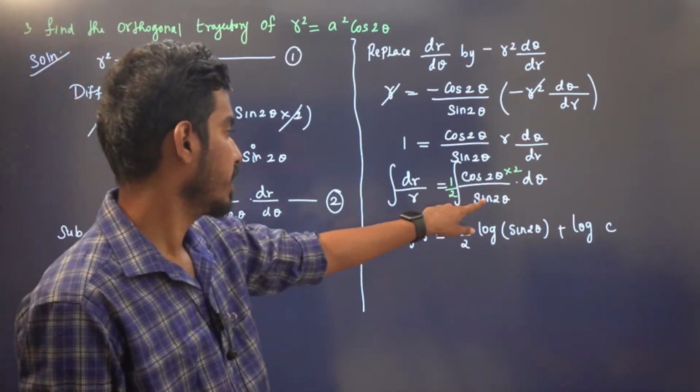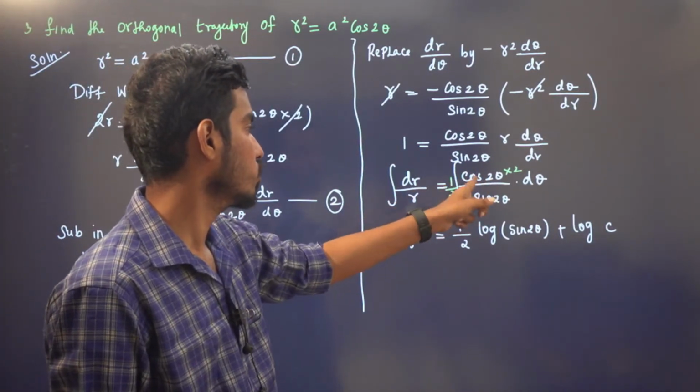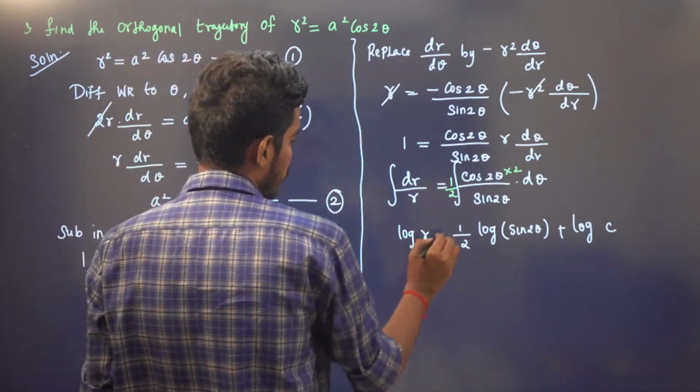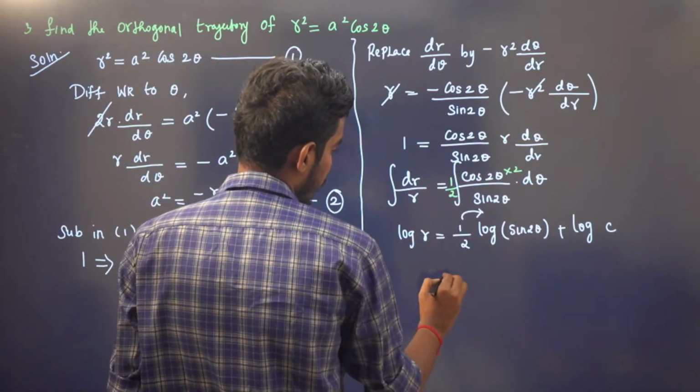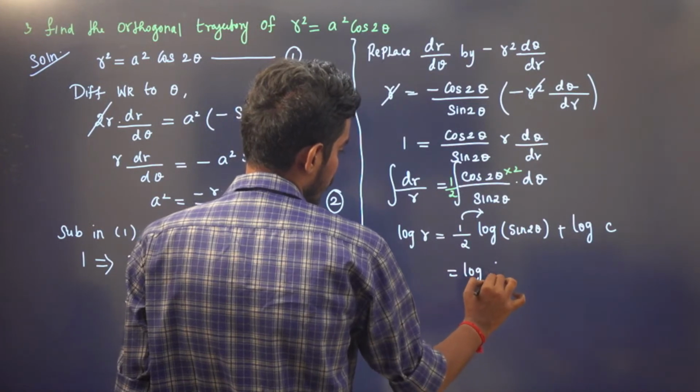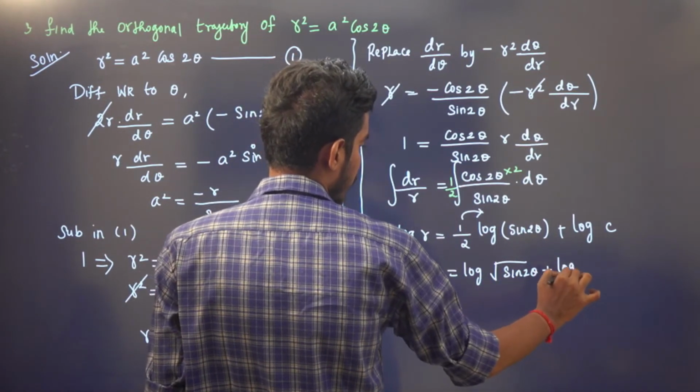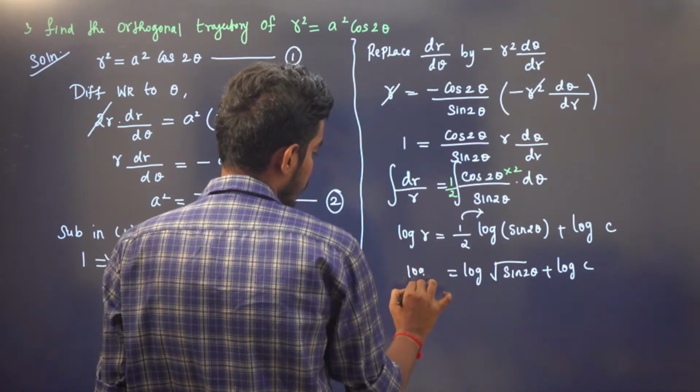See, the derivative of sin 2 theta is 2 cos 2 theta. So that means this is log sin 2 theta. Take this 1 by 2 to here. We will have log of root sin 2 theta plus log c. Here we will have log r.